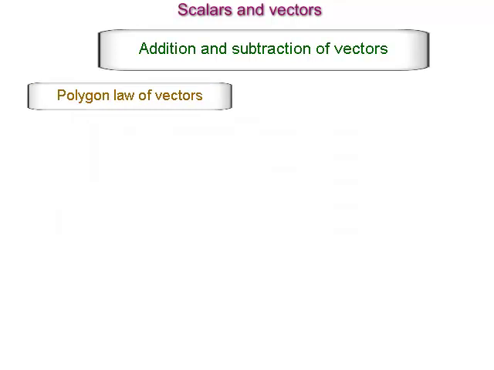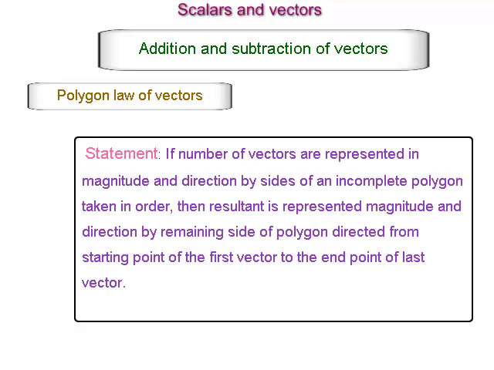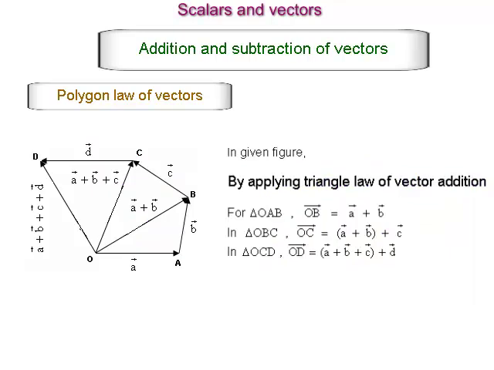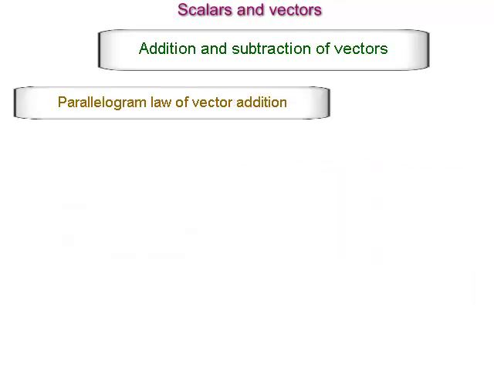Polygon law of vectors. It is nothing but a repeated use of the triangle law of vectors. Statement: if a number of vectors are represented in magnitude and direction by the sides of an incomplete polygon taken in order, then the resultant is represented in magnitude and direction by the remaining side of the polygon directed from the starting point of the first vector to the end point of the last vector. See the example shown below.